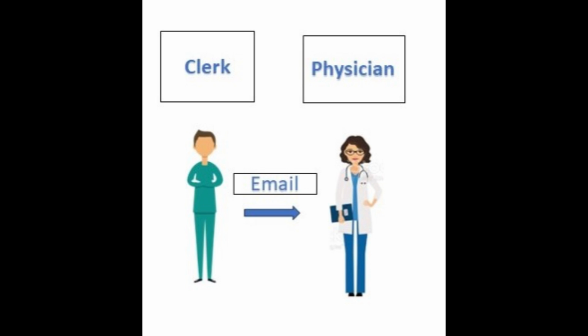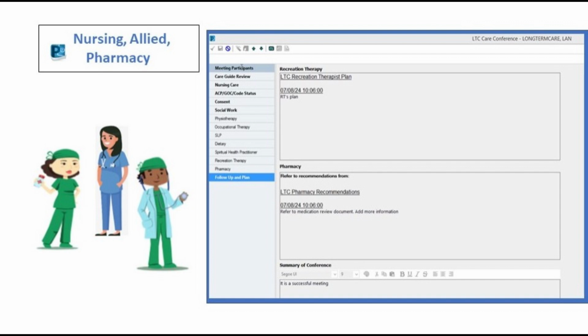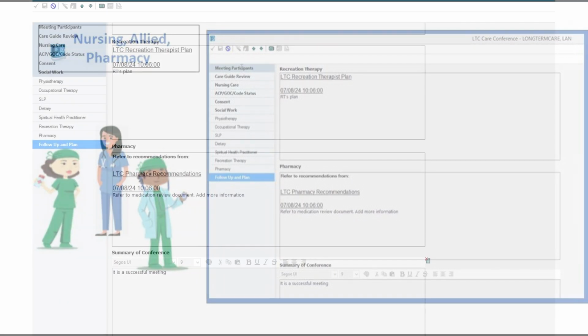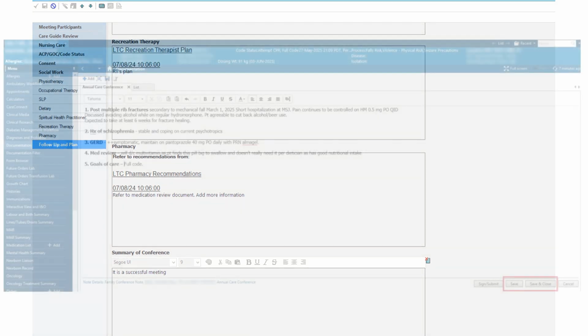When the date and time for a conference is confirmed, the nurse will start the process by initiating the care conference PowerForm. Allied clinicians and pharmacy follow and add their information about the resident here prior to the meeting. Nursing or a designated delegate will finalize the PowerForm at the end of the conference meeting. Please note physicians do not document in this PowerForm.